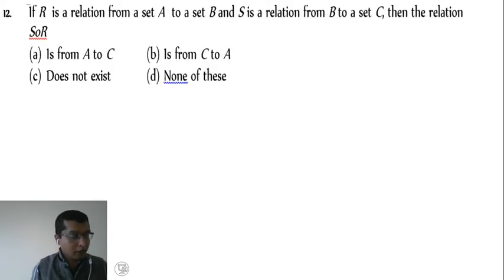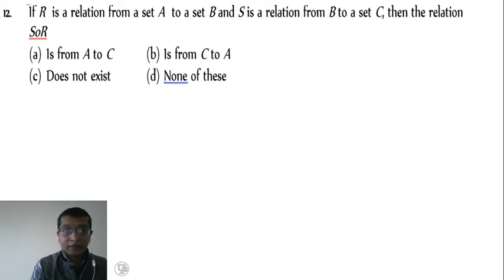Now example number 12. If R is a relation from a set A to a set B, and S is a relation from B to set C, then the relation S composition R is. See what is given here.